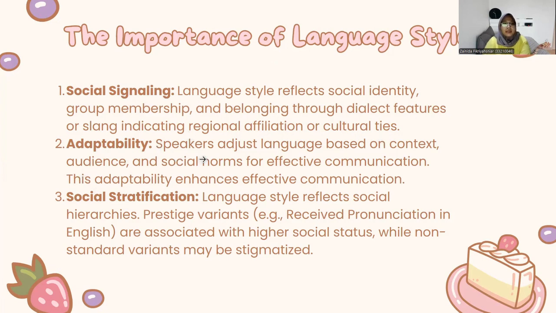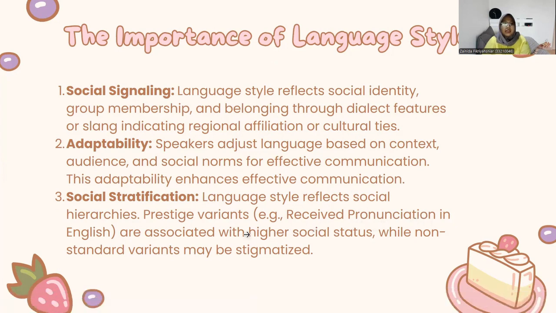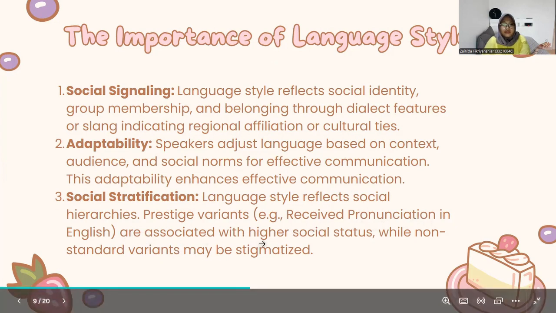Second is adaptability. Speakers adjust language based on context, audience, and social norms for effective communication. This adaptability enhances effective communication. And the third is social stratification. Language style reflects social hierarchies. Prestige variants, for example, received pronunciation in English, are associated with higher social status, while non-standard variants might be stigmatized.